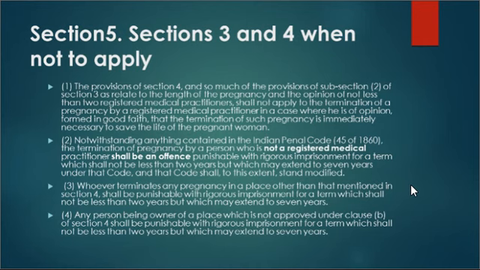Then the next point is section 5 clause 4. Any person being owner of a place which is not approved under clause B of section 4 shall be punishable with rigorous imprisonment for a term which shall not be less than 2 years, but which may extend to 7 years. That means a person who is an owner of a place that is not approved under section 4 clause B, that is also an offense and will be punishable with rigorous imprisonment for a term which shall not be less than 2 years, and that can extend up to 7 years.